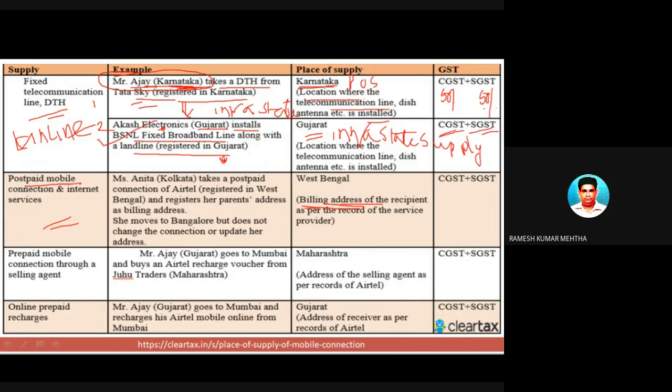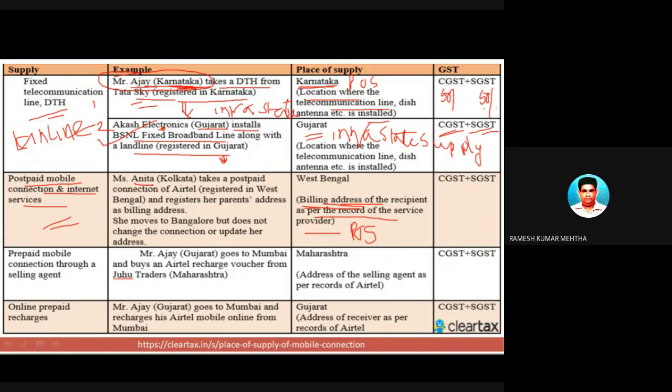So in case of postpaid mobile connections and internet services, the place of supply is the billing address, the address at which the bill is sent for payment. In this case, the billing address is the place of supply, and the address will be there on the records of the service provider. It can be Airtel, Vodafone, Reliance Jio or Idea, and many other telecommunication players.